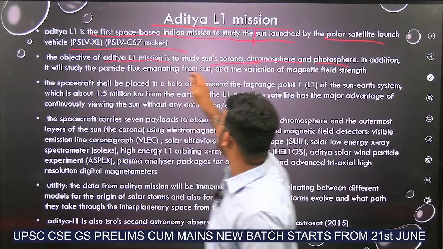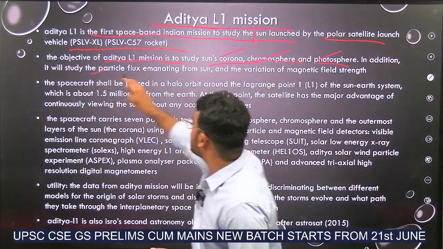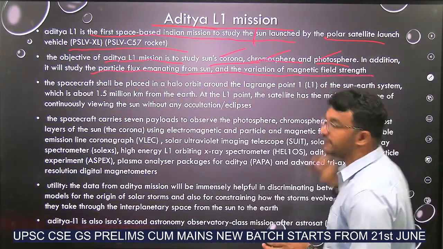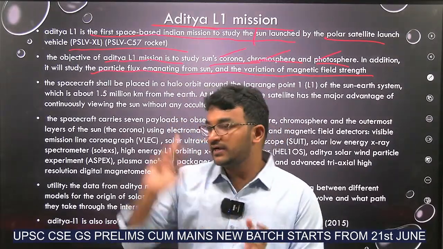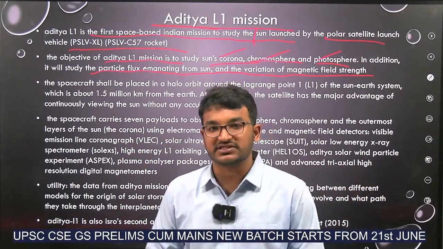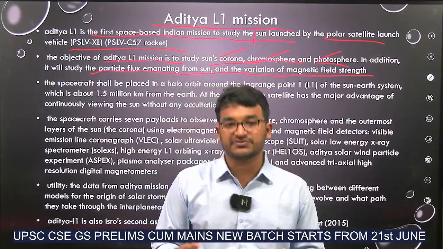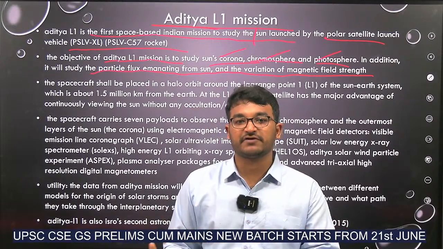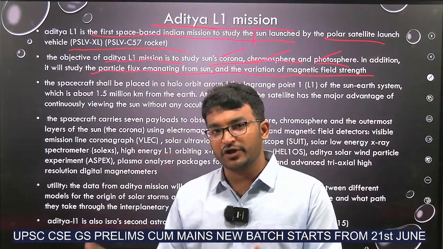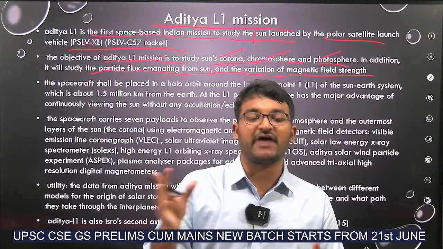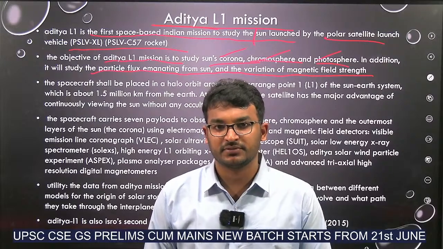The objective of Aditya L1 mission is to study the corona, chromosphere and photosphere, and also the particle flux emanating from the sun and the variation of the sun's magnetic field. You all know that the sun emits solar flares and other particles. It will be studying how the emission of these particles is affecting the magnetic field and the sun-Earth system. Because it is very important. These solar flares affect the magnetism and gravitational force with respect to the Earth. So this can cause auroras and also changes in the gravitation system. Got it? A question related to this topic was already asked in last year's prelims paper, 2022 or 2023.